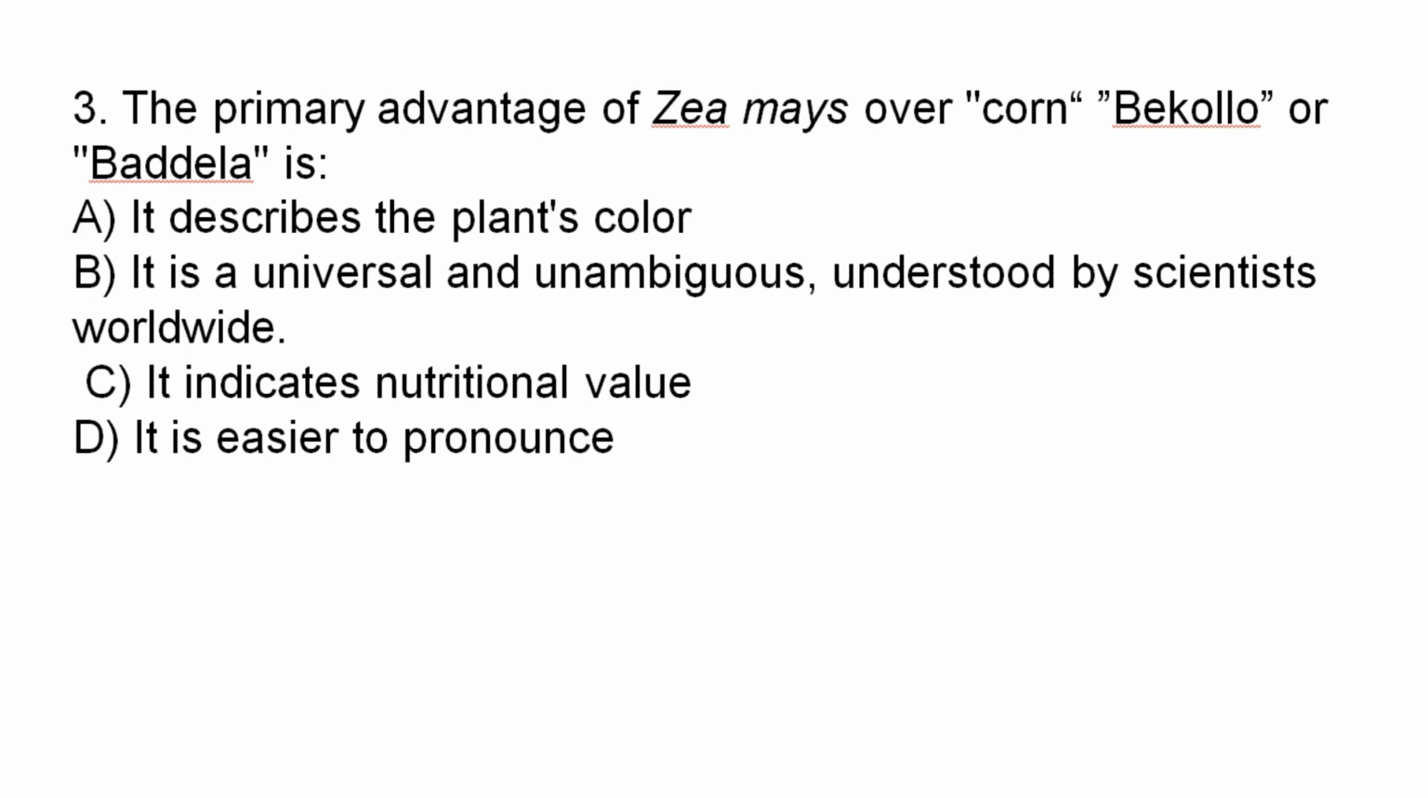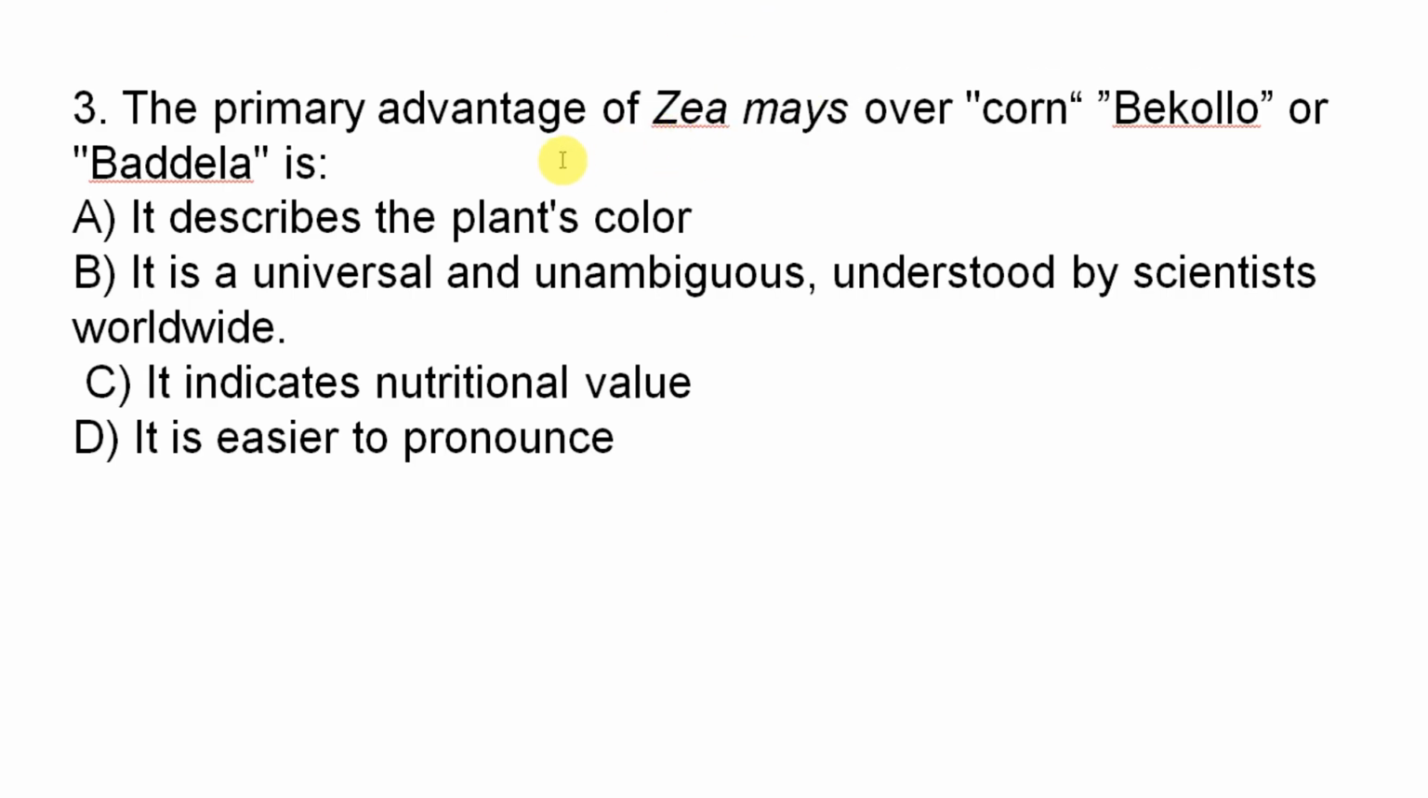Question number 3. The primary advantage of maize over corn, bekola, or badella is: A. It describes the plant's color. B. It is universal and unambiguous, understood by scientists worldwide. C. It indicates nutritional value. D. It is easier to pronounce.